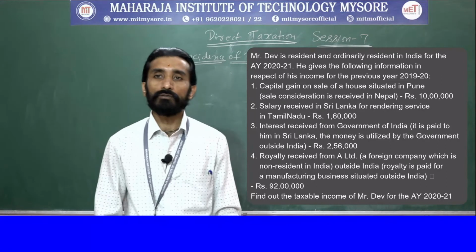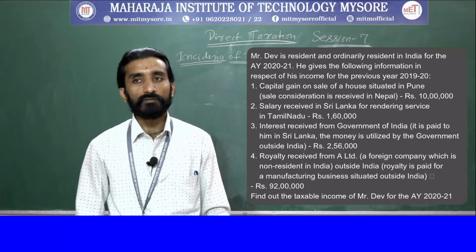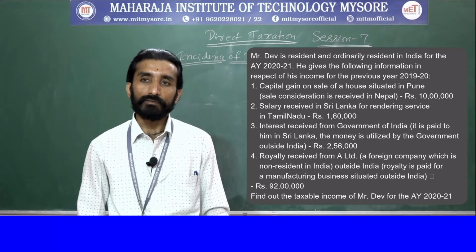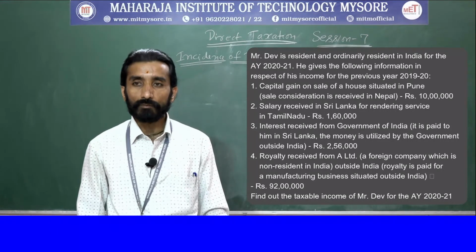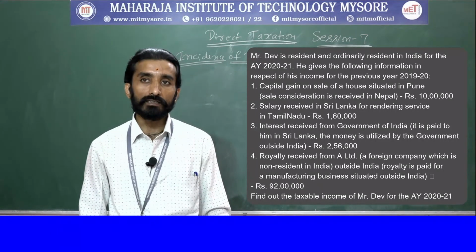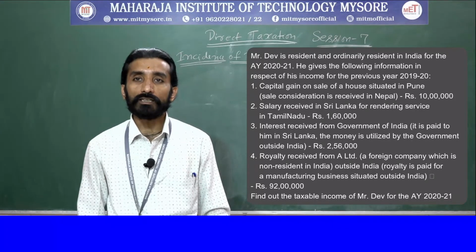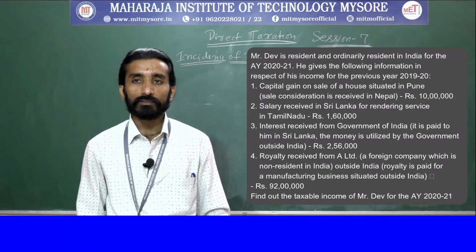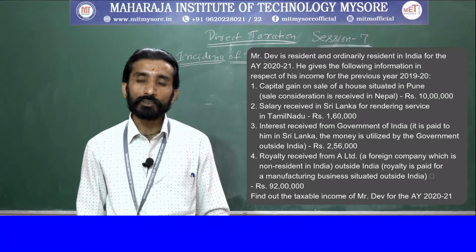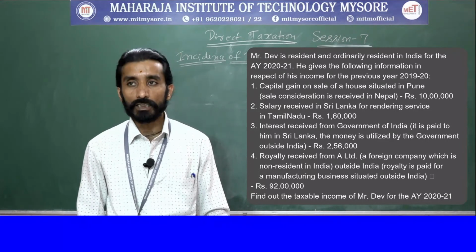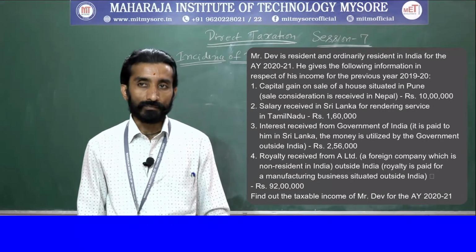Right. So now they have given 4 pieces of information related to Mr. Dev. What they have said here is Mr. Dev is resident and ordinarily resident. So only with respect to resident and ordinarily resident, we need to calculate the problem, right?